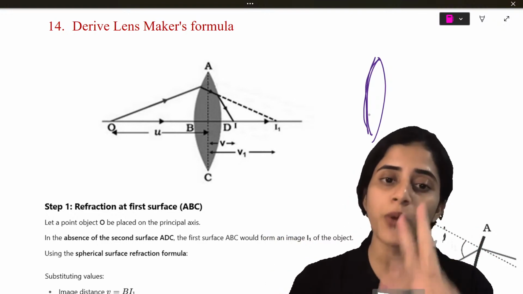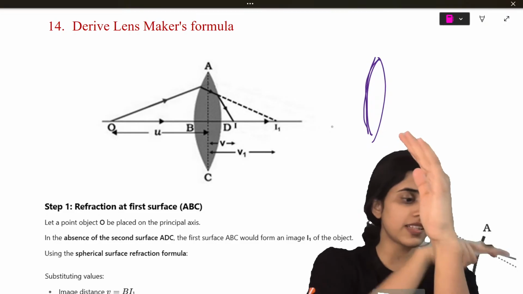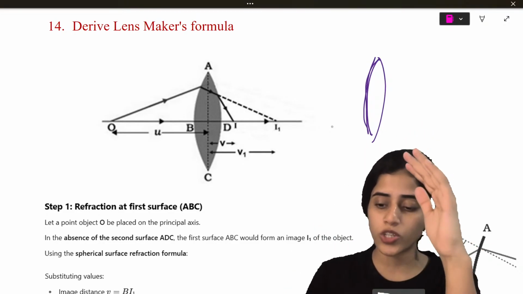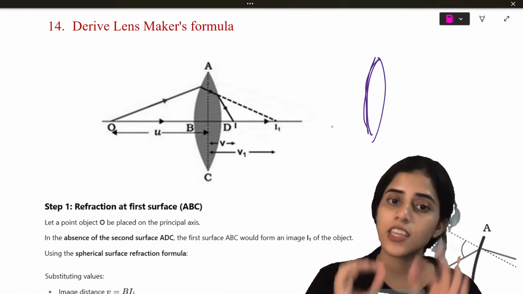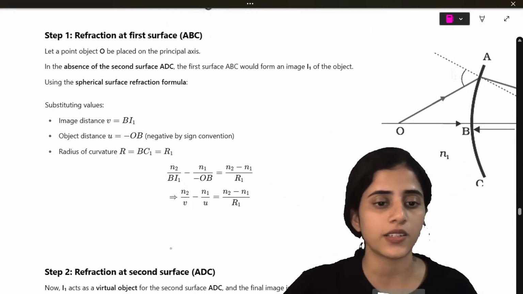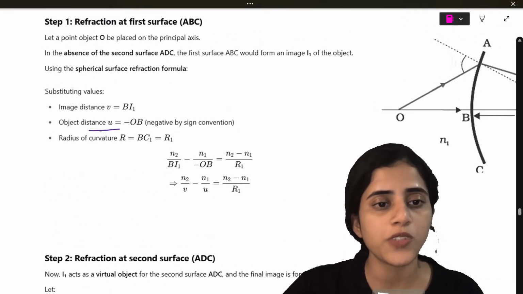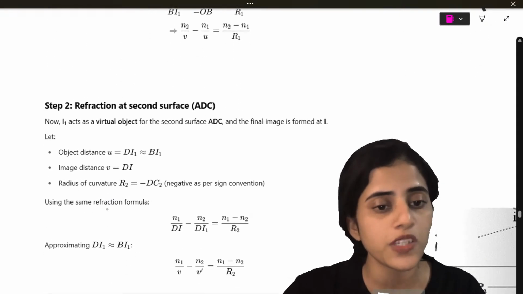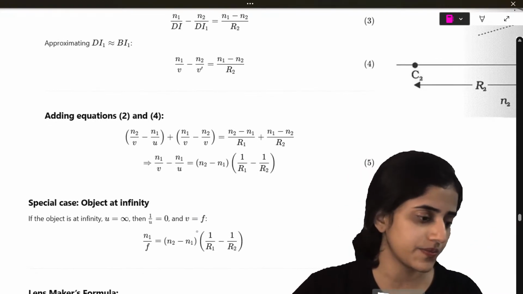Okay. Another important thing you need to remember for lens maker's formula is, from the first surface, there is a light ray coming and then there is an image formed. This image is going to be the object for the second surface. Do you understand that? The image of the first surface is going to be the object of the second surface. So look at this here. First surface, you have object distance is U, image distance is V. So this V is going to be object for second surface. And then you just substitute it, you will get the answer.